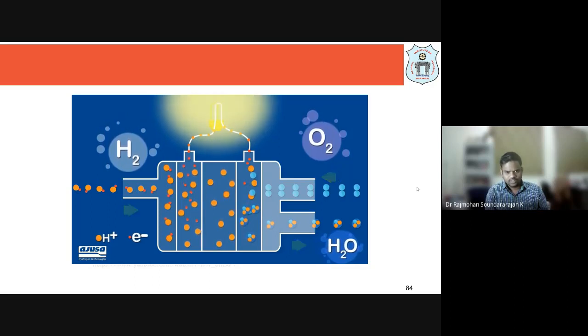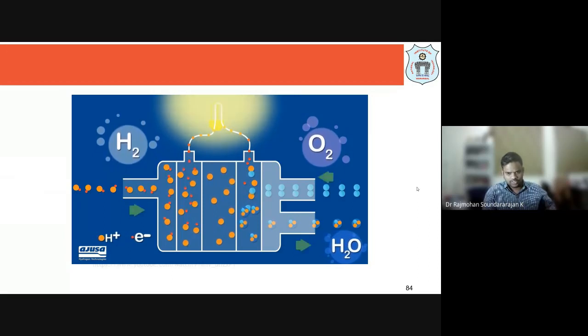You can see that H2 will release electrons, which go through the external circuit. This is the EMF generation.